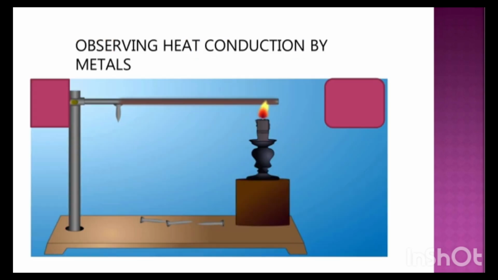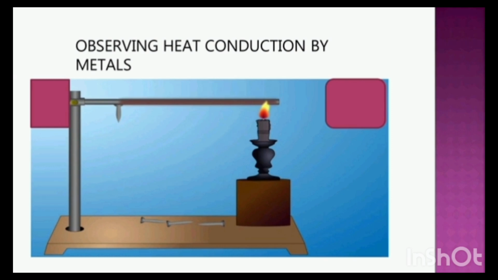Let us see observing heat conduction by metals. The arrangement should be like this, and the materials which we are using are an iron nail, stick pins, wax, a rod stand, and a spirit lamp. Here what we have to do, you have to take an iron rod, stick pins on it with the help of wax. Now fix the rod to a stand, as shown. Heat one end of the rod with a spirit lamp and see how the pins fall off.